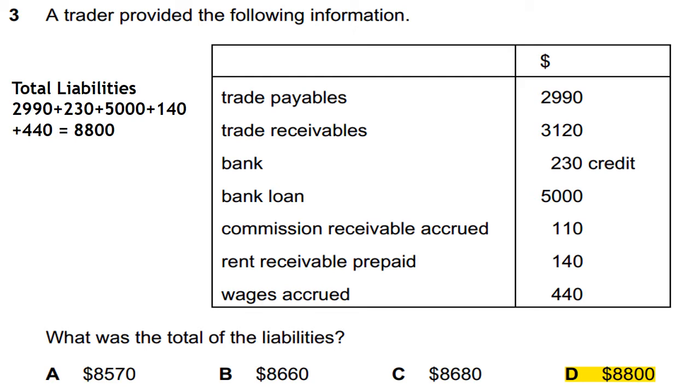And wages accrued, the expense of wages has occurred but not yet been paid. These liabilities all equal 8800, and option D is correct.